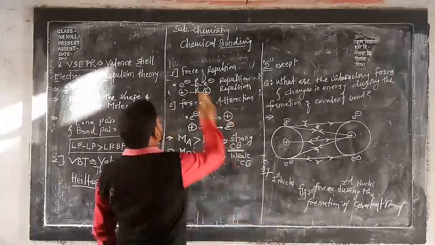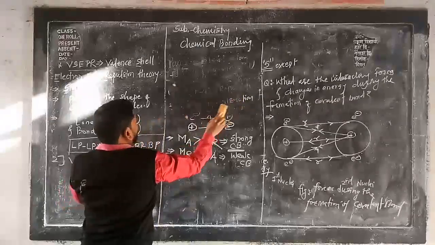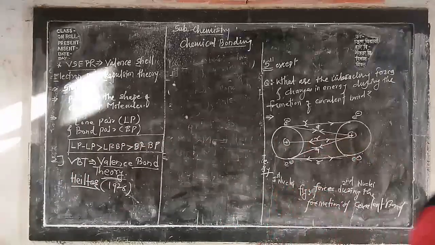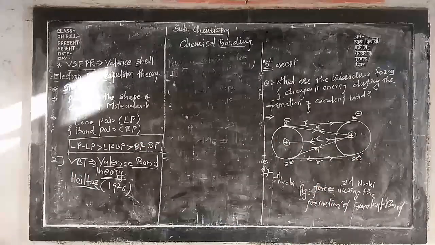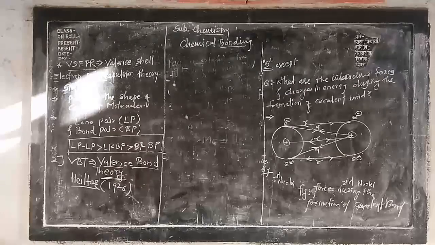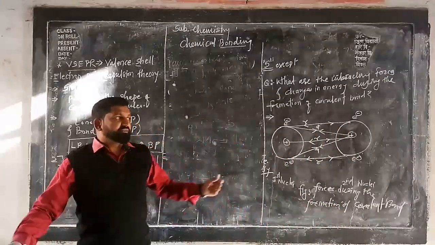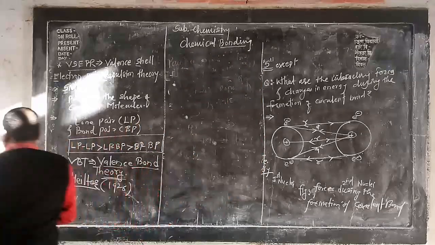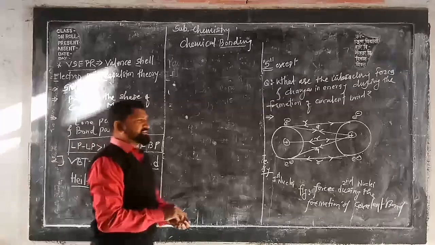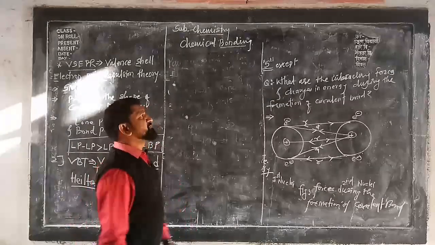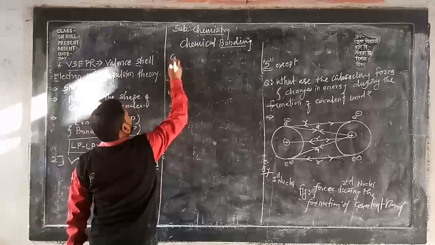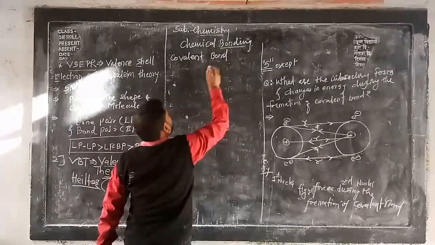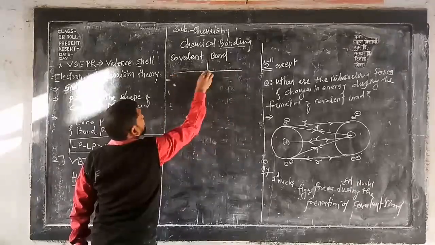Okay, now see here. Here we will discuss the types of covalent bond along with their formation, along with the proper example. Now see here, covalent bond. Okay, so there are two types of covalent bond. See carefully, it's very easy.